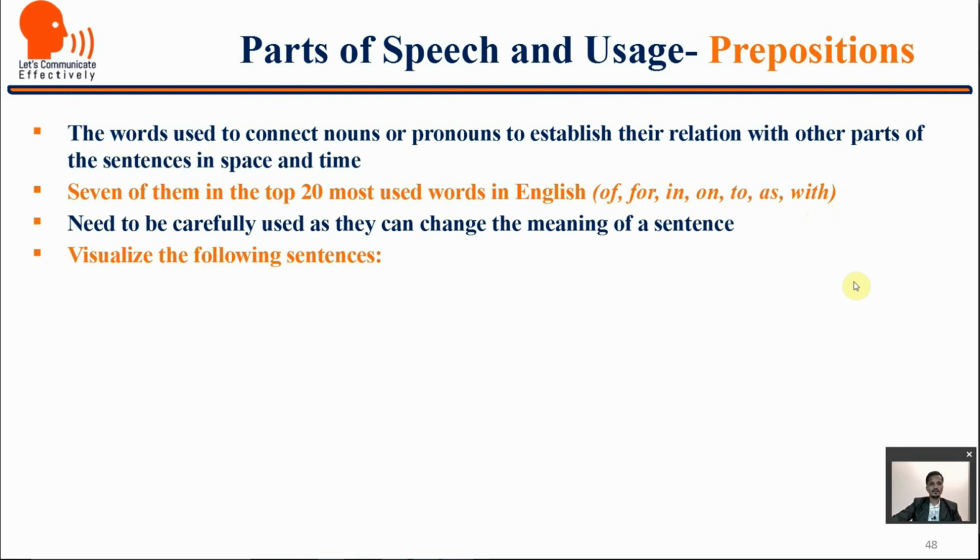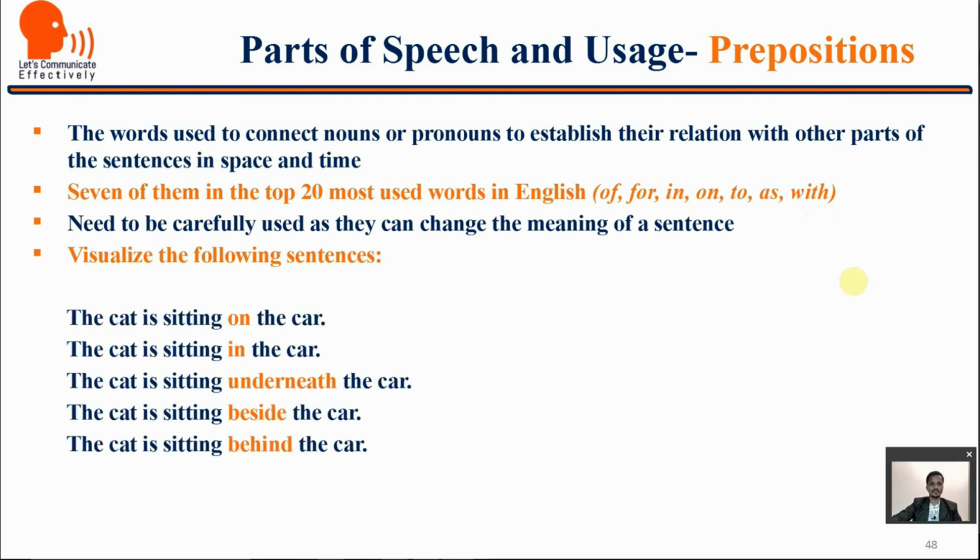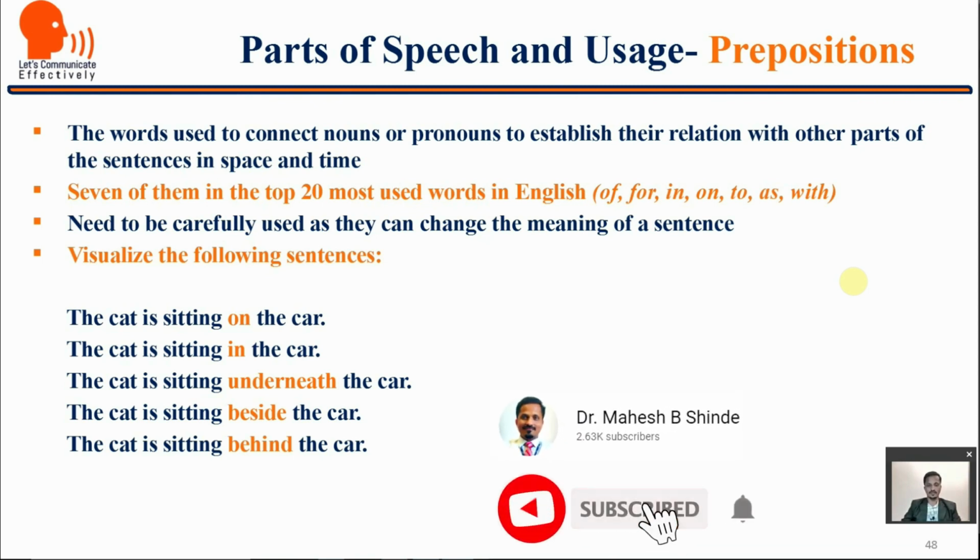For example, visualize the following sentences. The cat is sitting on the car. Visualize. The cat is sitting in the car. The cat is sitting underneath the car. The cat is sitting beside the car. The cat is sitting behind the car.